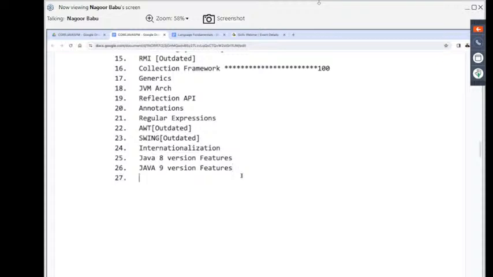Right, sir. Then after this, the next one is Java 10 version features, and so on, and so on. Those versions we are going to understand, almost all of them. The 36th or 37th, the next one is Java 20 version features. In case the 21st version is available, I will discuss that with you. No need to worry. If the 21st version is available before completing your class, definitely I will discuss that content also. That's it. Overall, this is the total concept we have inside core Java.